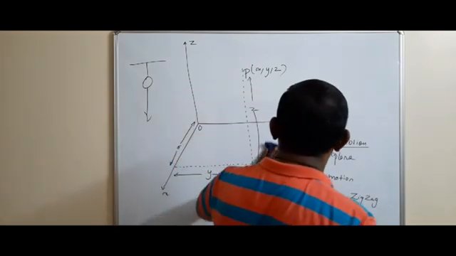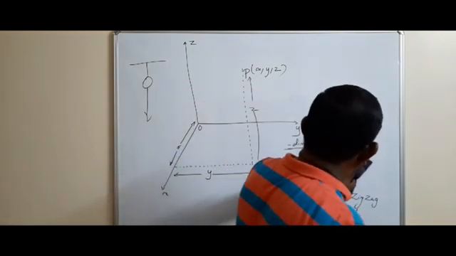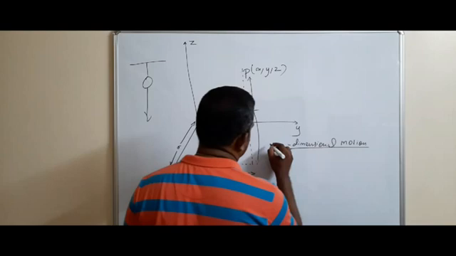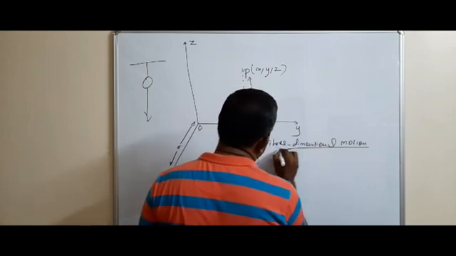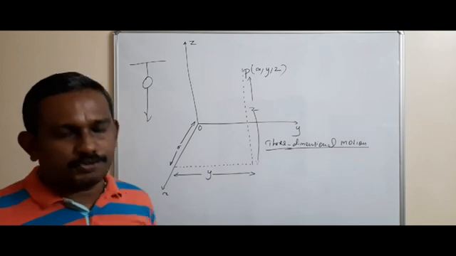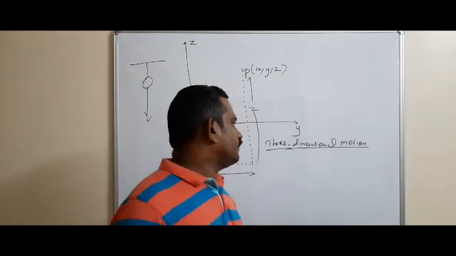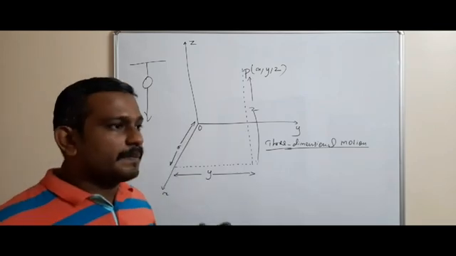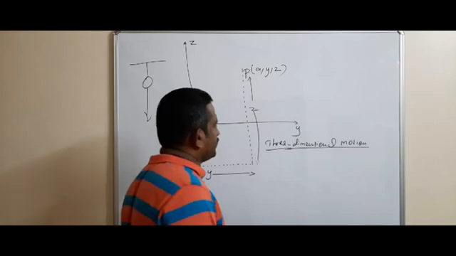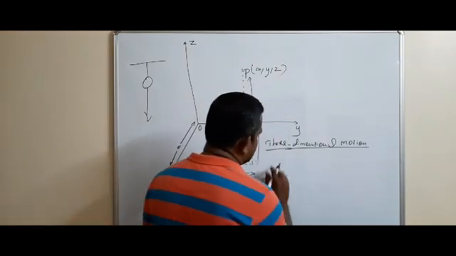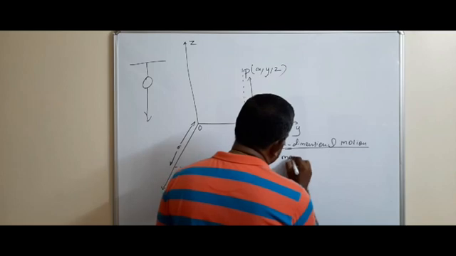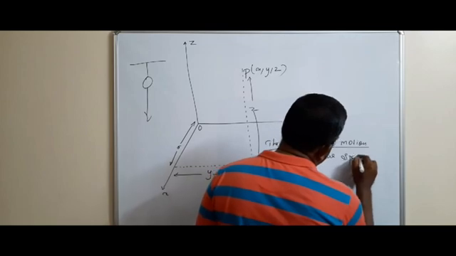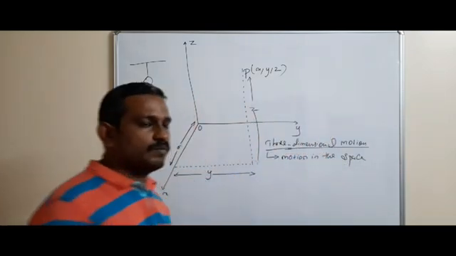So the next is three-dimensional motion. An object is said to be in three-dimensional motion if all the coordinates, that is x, y and z, change with the passage of time simultaneously. So that is called three-dimensional motion. Three-dimensional motion means motion in space. Motion in space is called three-dimensional motion.